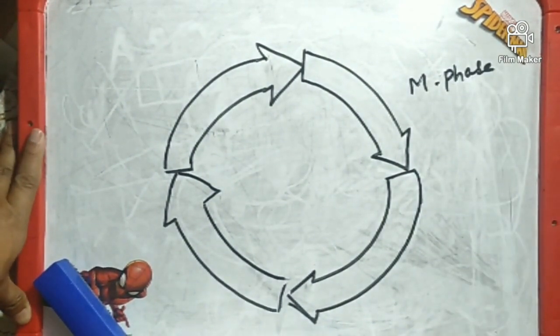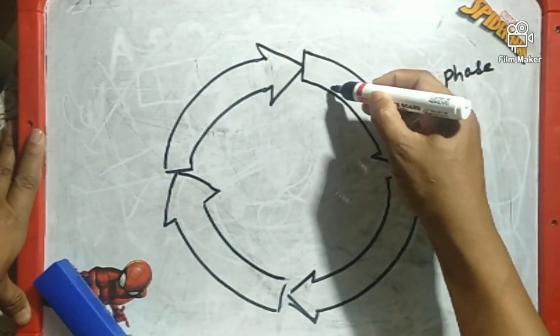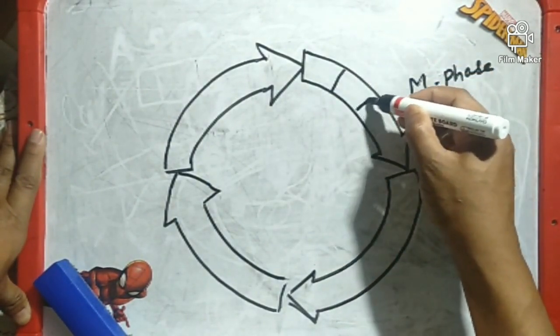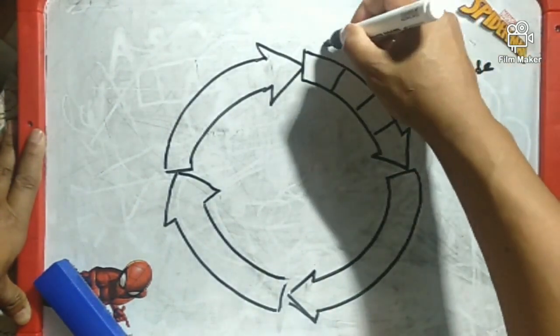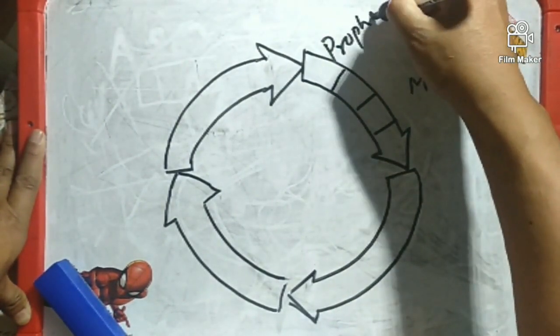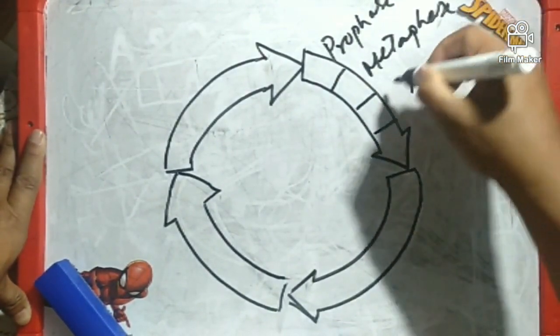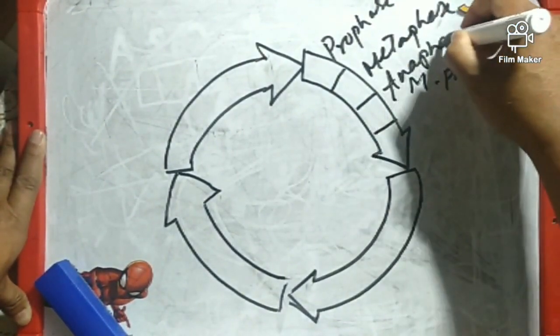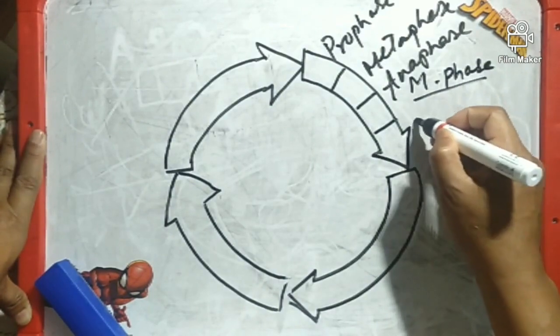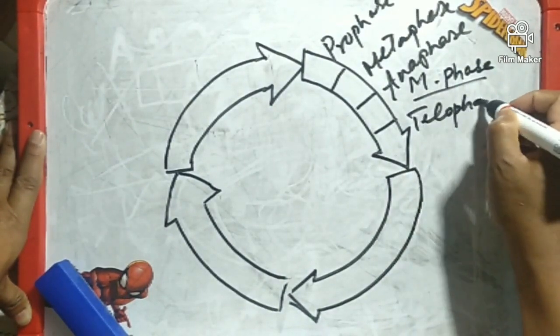and this is M phase or the mitotic phase, and this phase you can divide into four stages of the cell division, that is prophase, metaphase, anaphase, and then telophase.